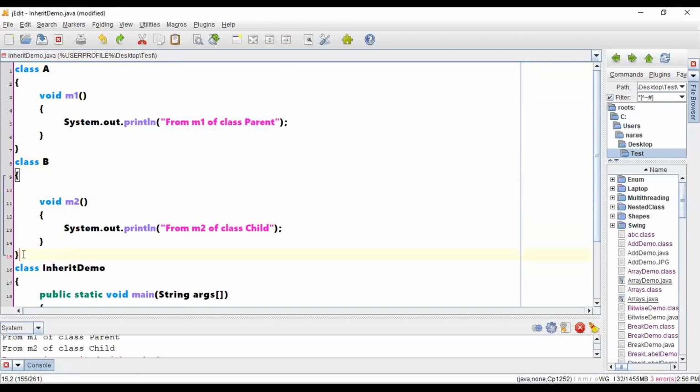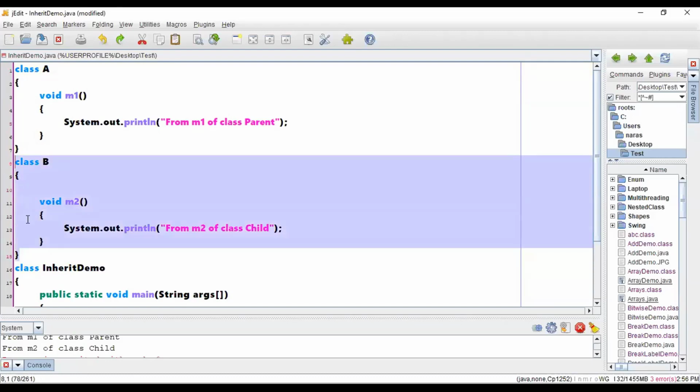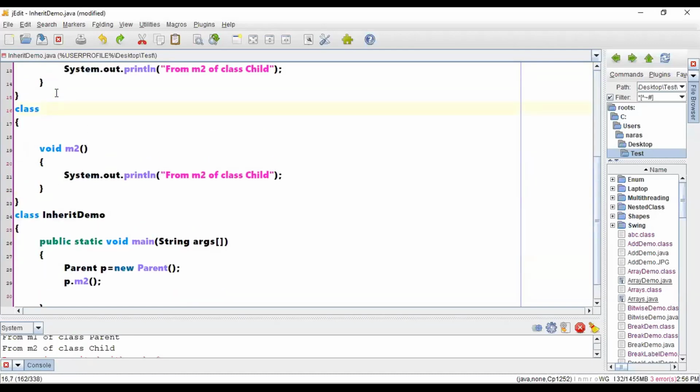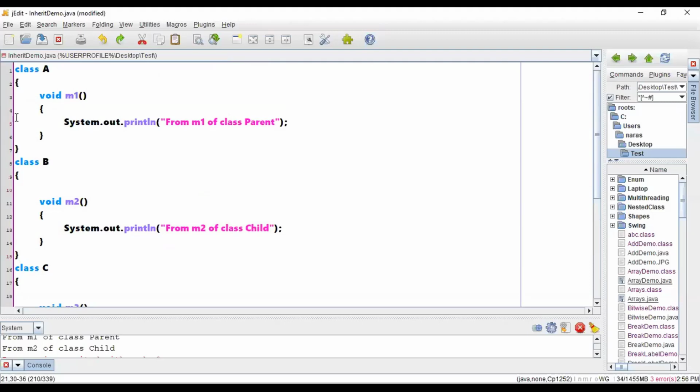Okay, so let me just copy paste this particular part, right? So now this particular class is class C, and a method defined within this particular class is M3, right? M3 of a child class. Okay, let it be. So what we have done, we have defined three classes A, B, C, and the three classes have three different methods, M1, M2 and M3.